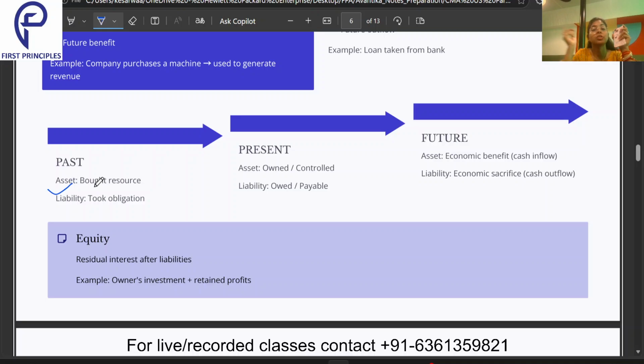Then we took the obligation. What obligation did we take? That we are going to pay the EMI. Then present, it is owned and controlled. I own this iPhone, I control it, I want to use whatever application I want to use on it. Then liability, it is owed or payable. I am currently paying the EMI for this. I have to pay it in future also.